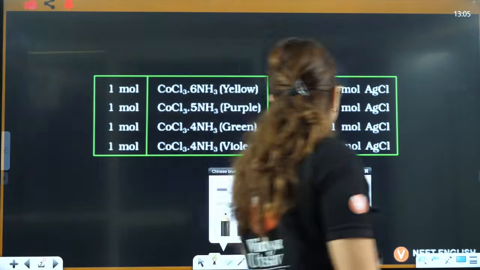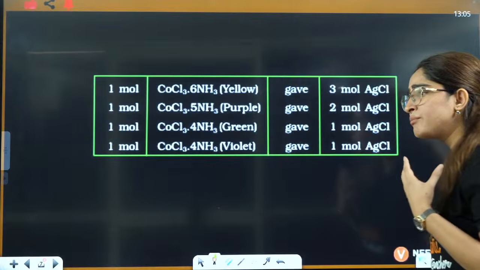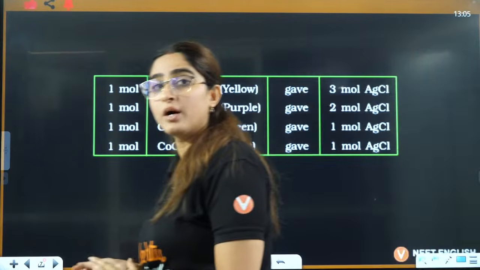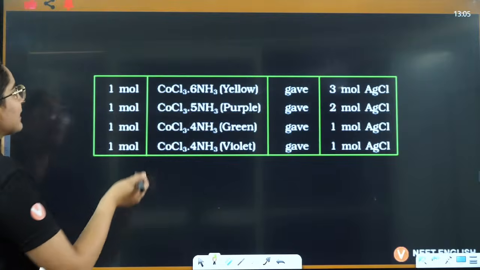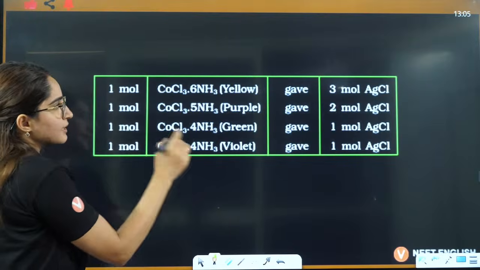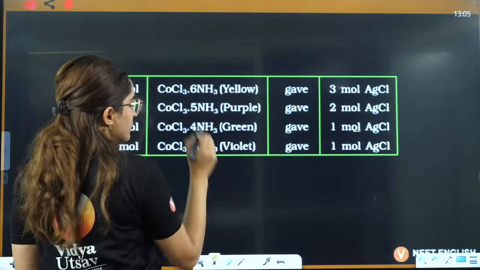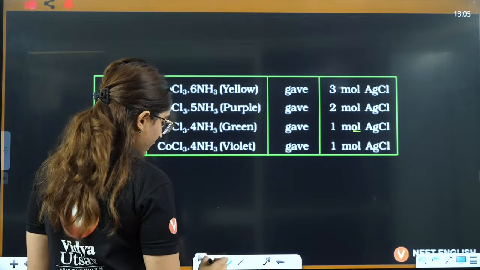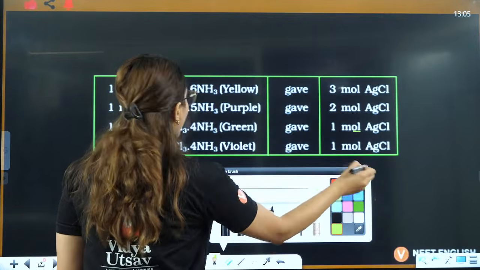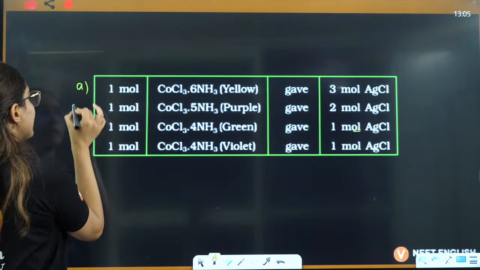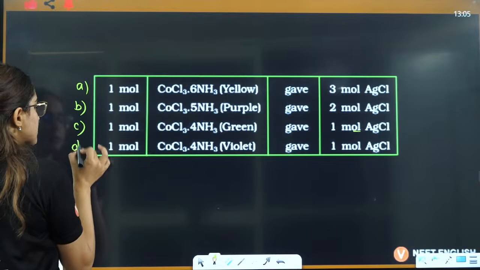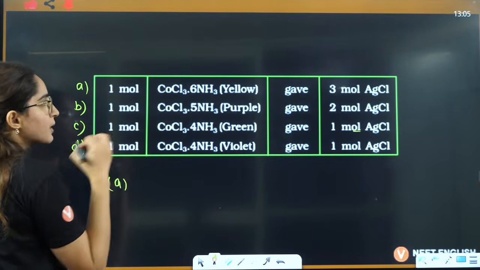Now moving forward, one more thing that we discuss in Werner theory is, let's say they are saying that it gives 3 mole of AgCl. 3 mole of AgCl means, I will just write it one by one. This is compound A, this is B, this is C, this is D. So what will be compound A?